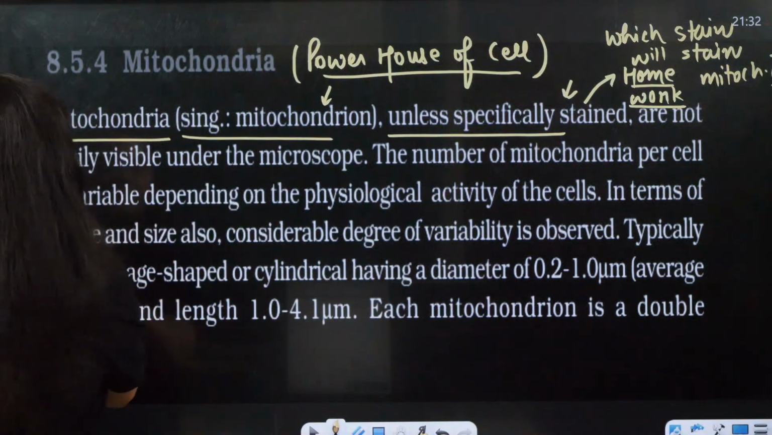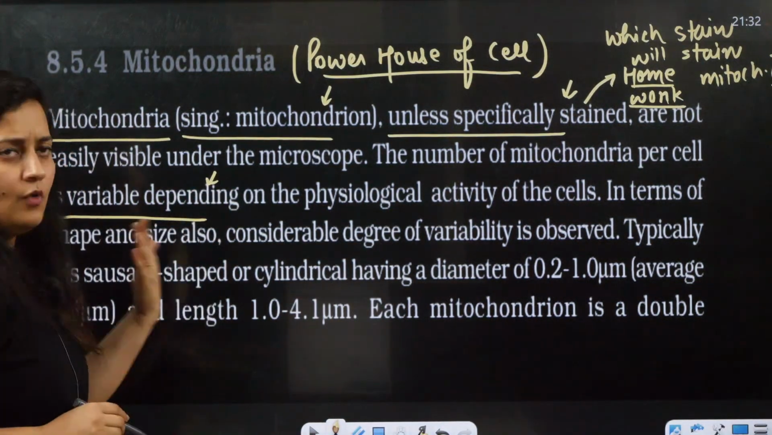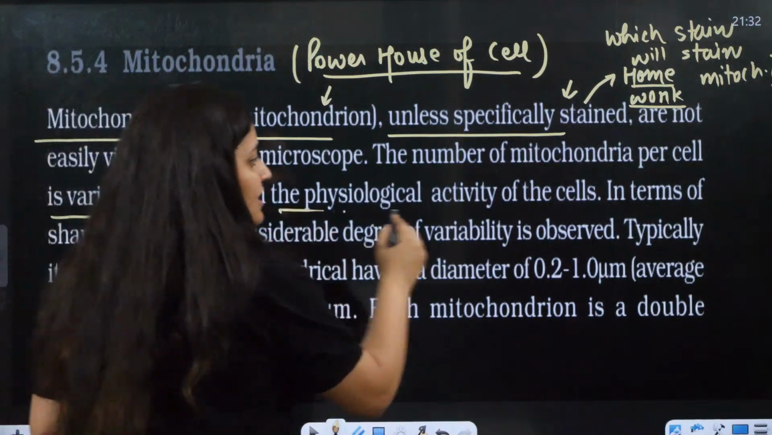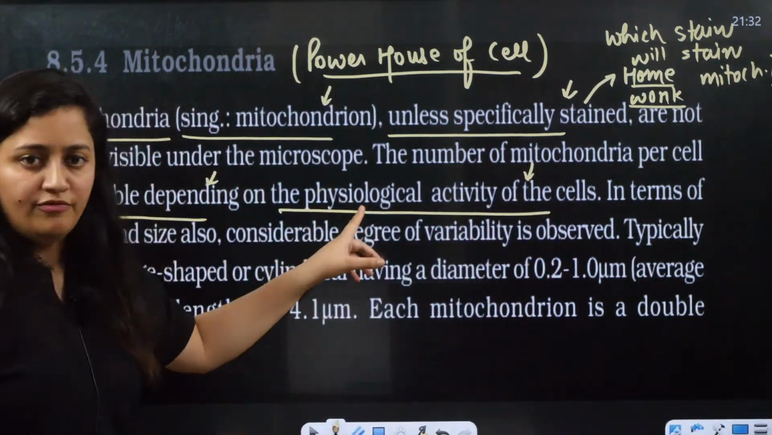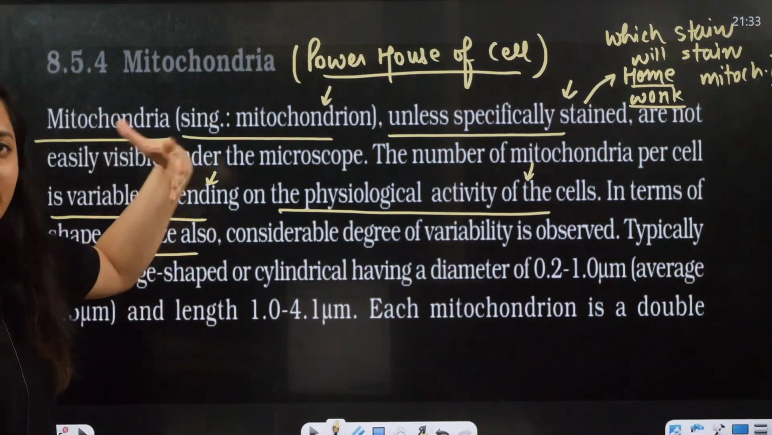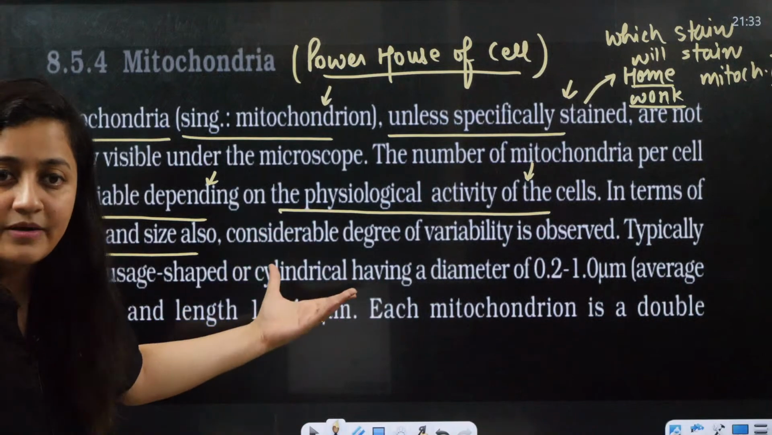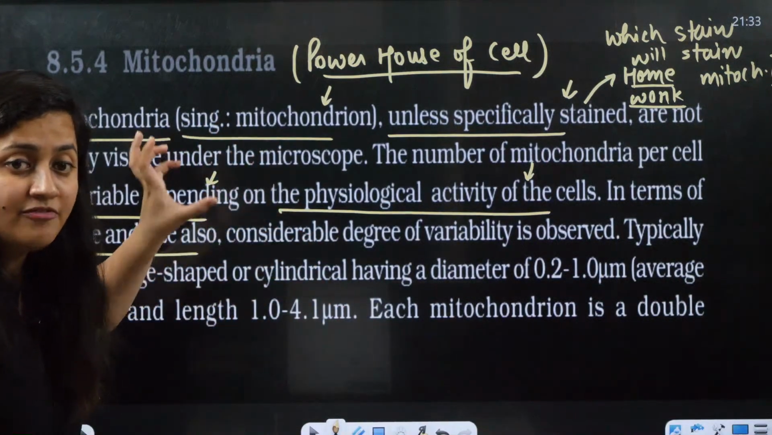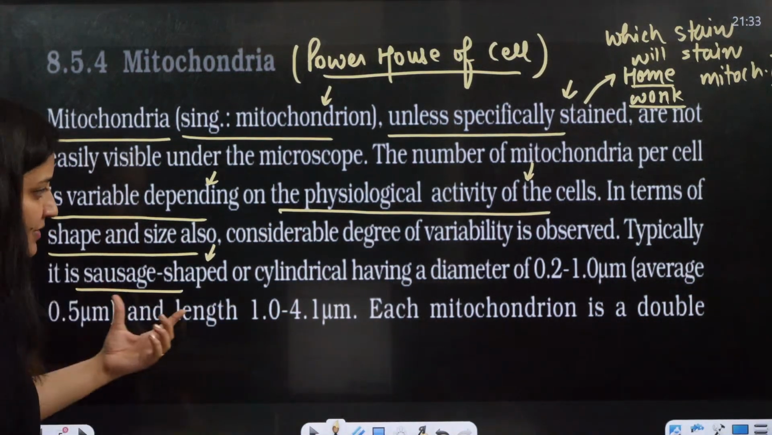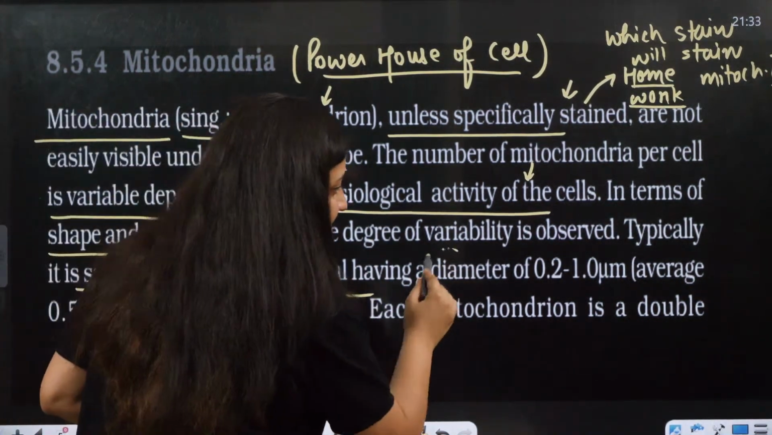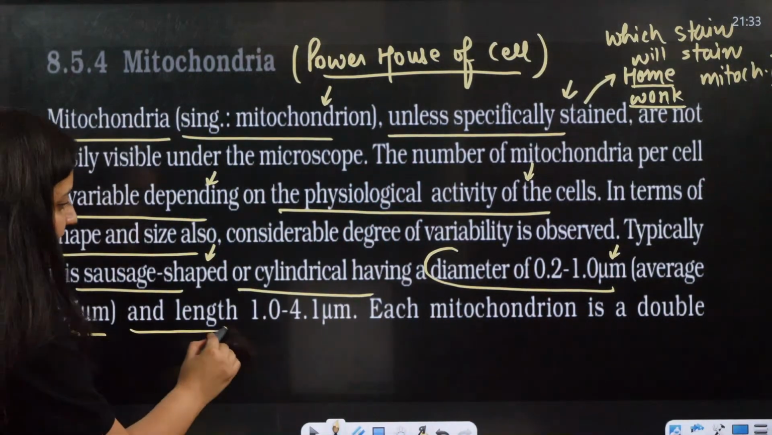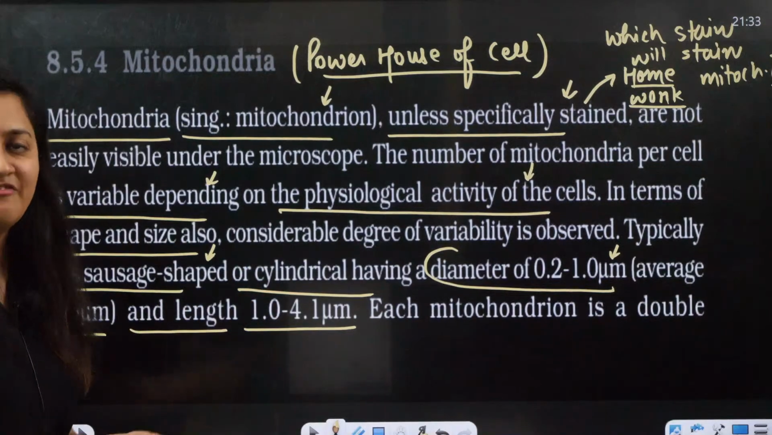Okay. So the number of mitochondria per cell is variable. Obviously it depends upon the need, the metabolism, and the physiological activity of the cell. When you talk about shape and size, obviously even that is different. You cannot say there is a fixed shape or fixed size. Here you can see it is sausage shaped, or it can be cylindrical, and the diameter is 0.2 to 1 micrometer, and the length is 1 to 4.1 micrometer.